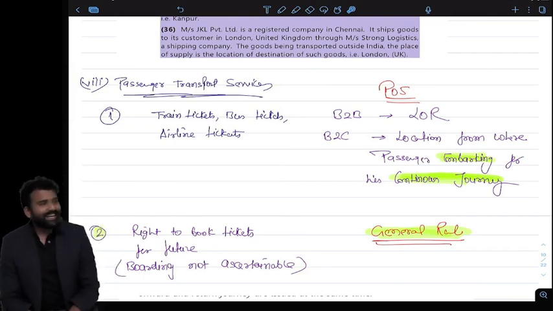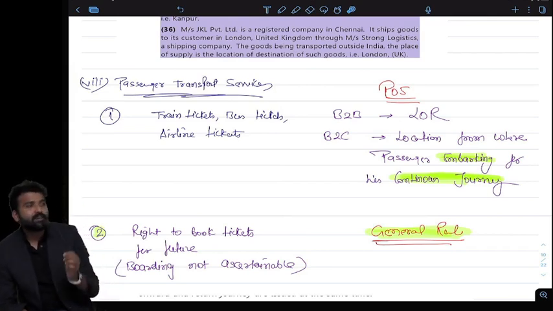You can look at a very interesting thing that even in these special circumstances, in most of the cases the general rule is applying for B2B.